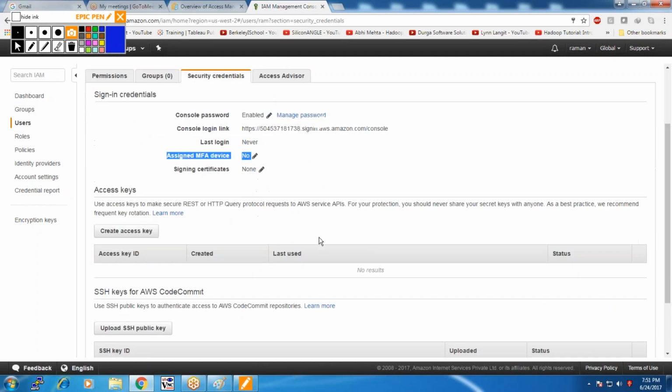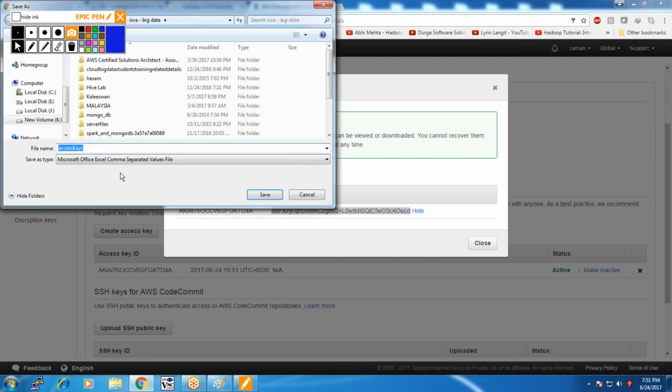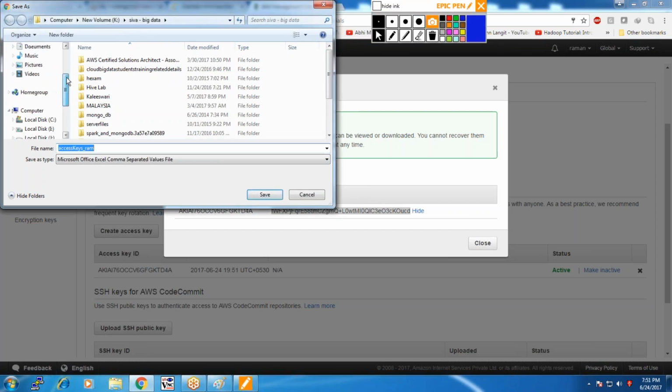Okay. So access key. If the user needs to be given access through the CLI, command line interface, or through SDKs and APIs, you need this access key. You can click on create access key. It will create the access key for the user. So this file is downloadable. The access key and the secret access key are the two keys that you need to make a copy of. Let me download this, the access key and secret access key for the user Ram, and you store it in a separate place. Okay, let me store it on the desktop.